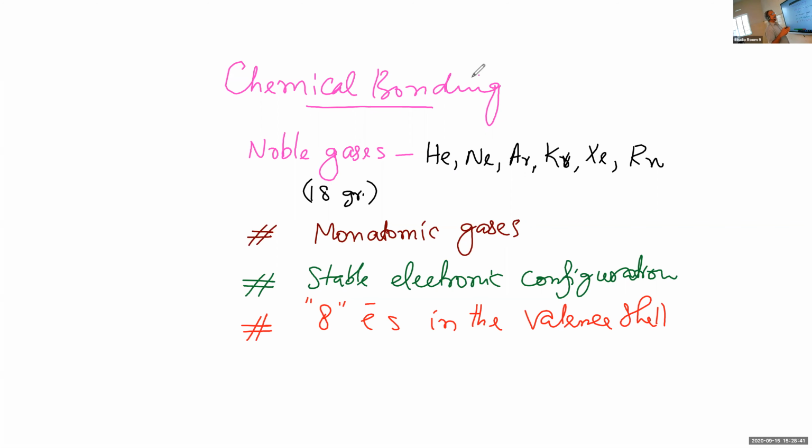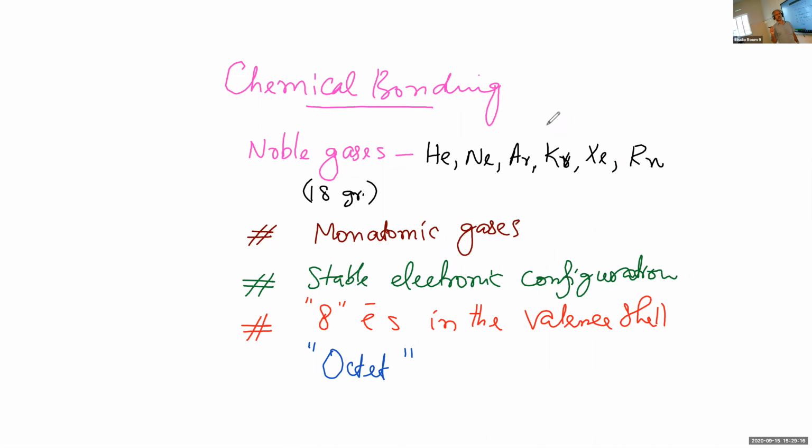It has an extra stability. And a group of 8 electrons, that is known as the octet of electrons. You have studied that, the octet of electrons. So the octet of electrons or 8 electrons in the valence shell of the noble gases is a very stable configuration,